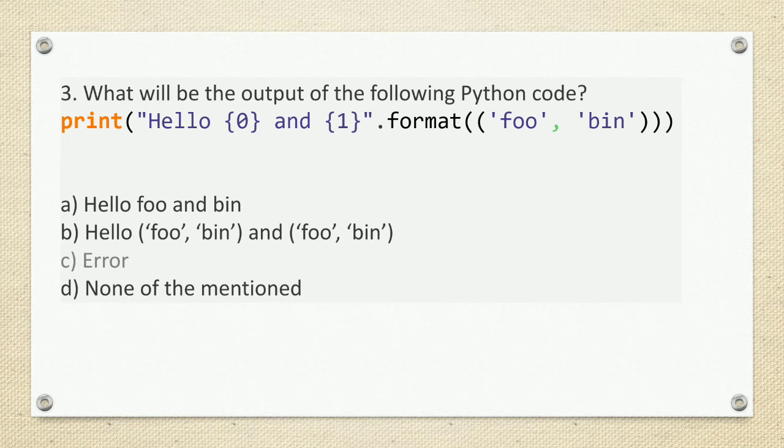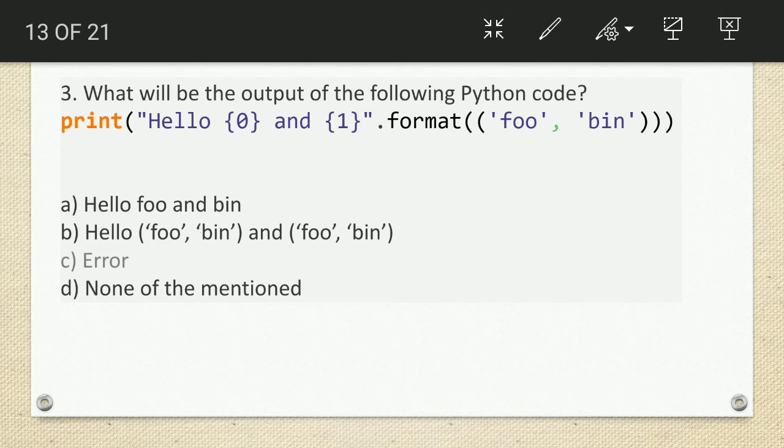What will be the output of the following Python code? Print hello, and here it is 0 in curly braces, 1 in curly braces. So simply the index will be like this, but if we observe here, it is a bracket, meaning this whole thing foo and bin is in one bracket. So this whole is considered as the 0 index.